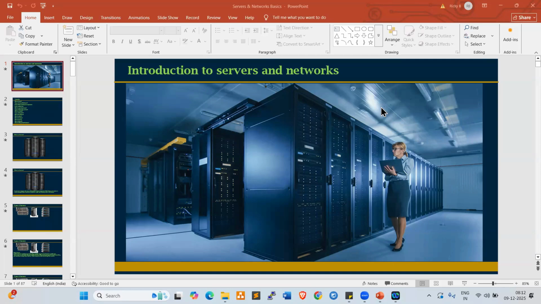In cloud terminology, what is a network, what is an IP address, routers, subnets, gateways, clusters. Those will all be covered in the servers and networks basics. So this terminology is very, very important. Day after tomorrow, we are going to start AWS. Before that, we need to understand these servers and networks basics.